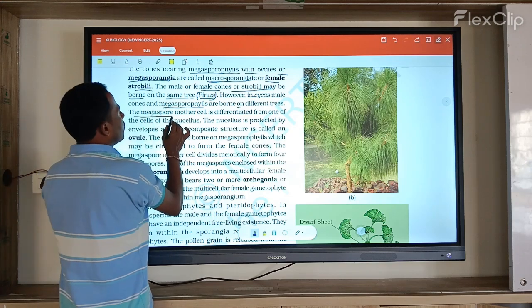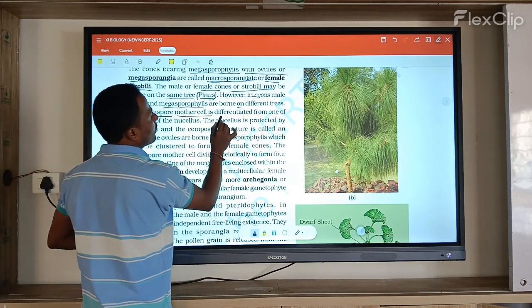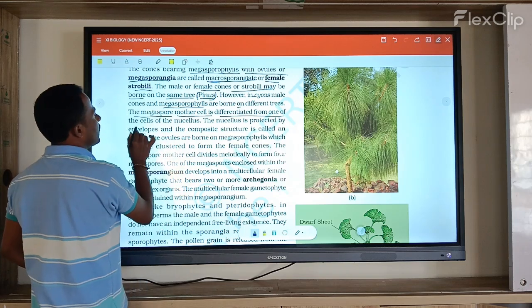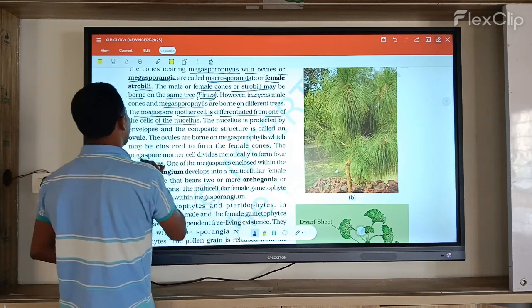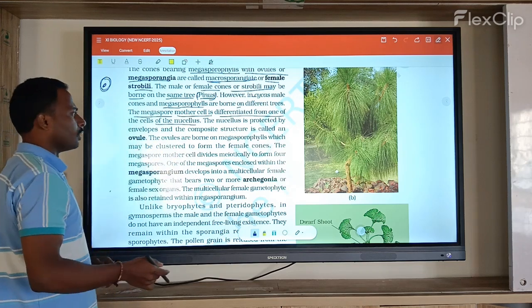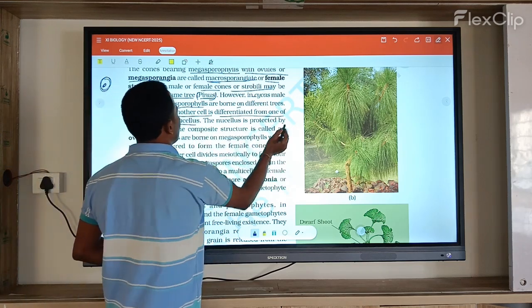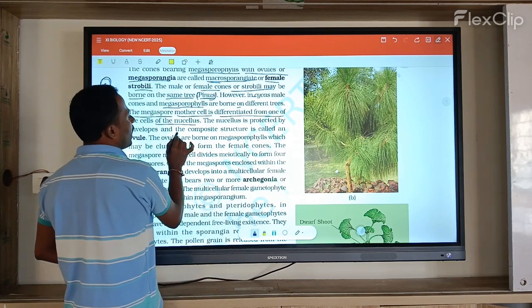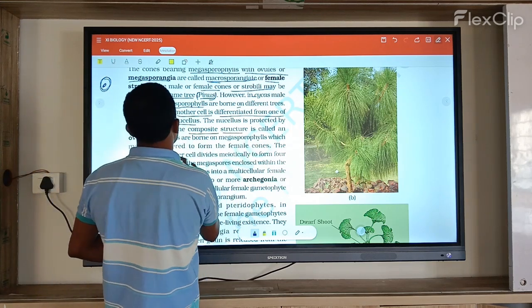The megaspore mother cell differentiates from one cell of the nucellus. So here only one mother cell forms, as a single parental cell. Now that nucellus is protected by envelopes, and their composite structure is called the ovule.